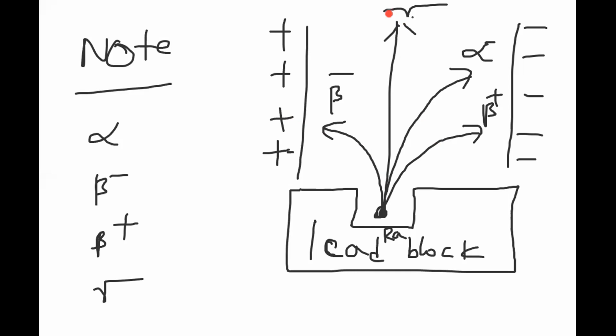This is the pattern whenever radiations are allowed to enter the electric field. It emits alpha, beta and all these things. Remember, beta or beta minus are both the same, so we can write either beta or beta minus. I hope you are clear with this alpha, beta and gamma radiations.